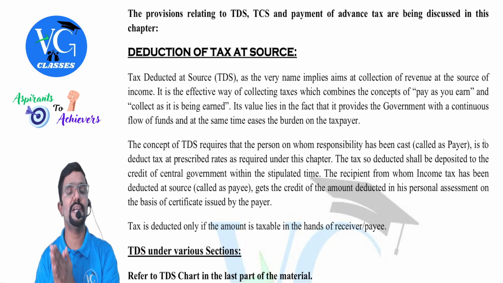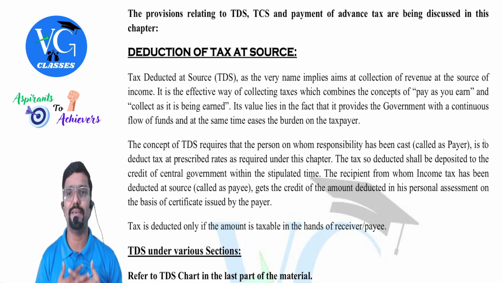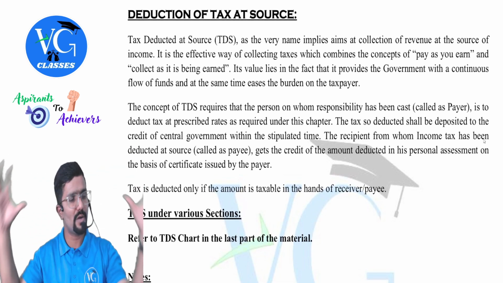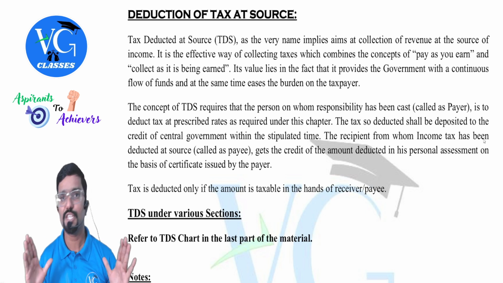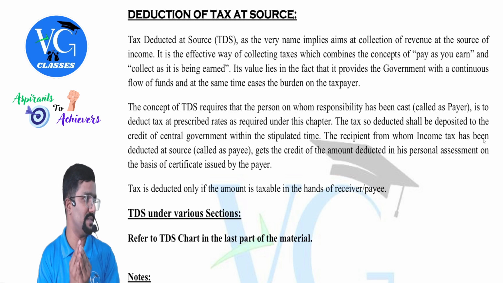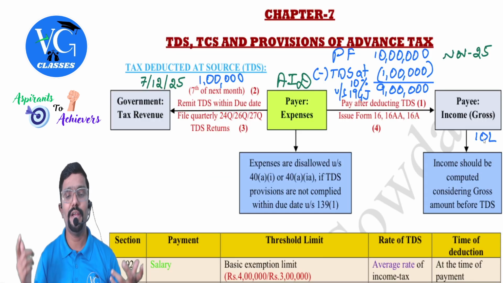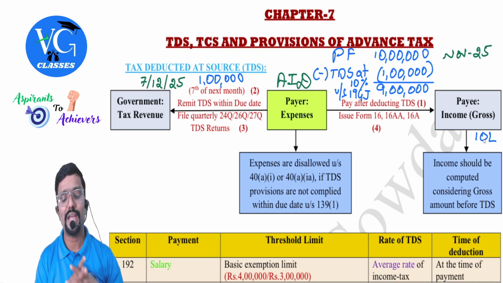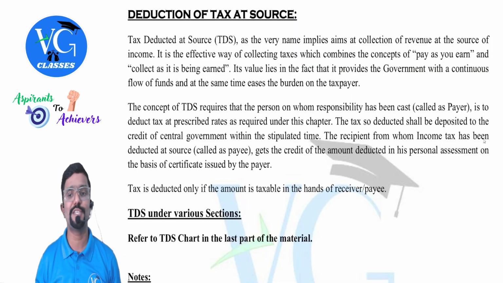The provisions relating to TDS, TCS and advance tax are covered in this chapter. First, we are mainly focusing on TDS, guys. Tax deduction at source. Whatever I just now explained is the concept. See, there are a number of sections to learn, but as of now, we are focusing on the concept of TDS. I've already explained when TDS applies and how the concept of TDS will work. So we have a few explanations with respect to that. We will see.